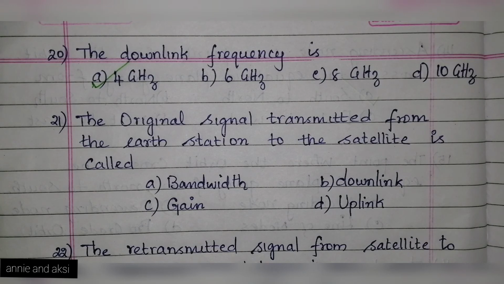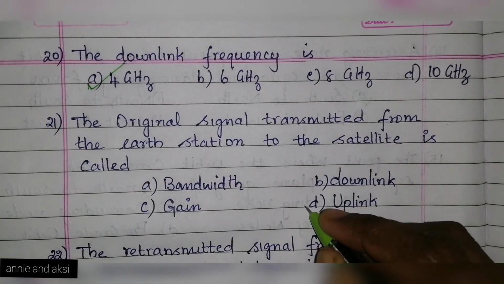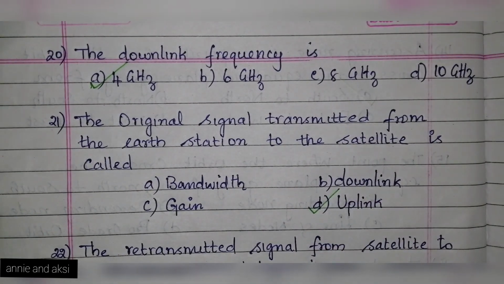Next question, the original signal transmitted from the earth station to the satellite is called as. Options are A. bandwidth, B. downlink, C. gain, D. uplink. The answer is option D. uplink. The signal transmitted from earth station to satellite is called as uplink.